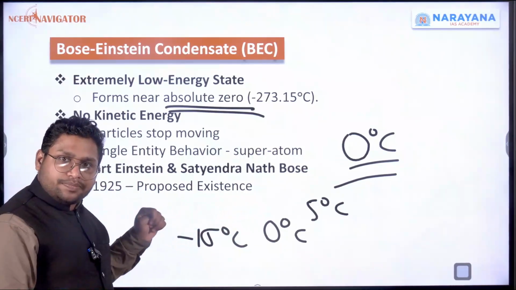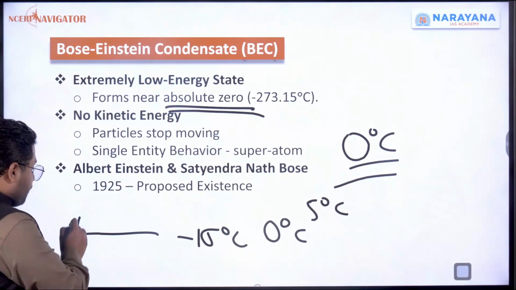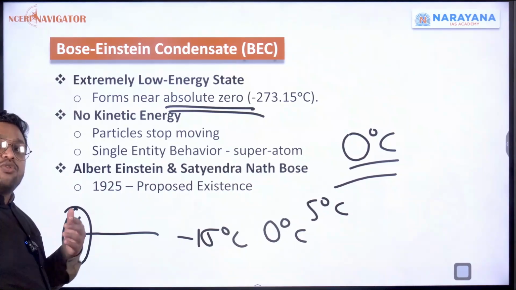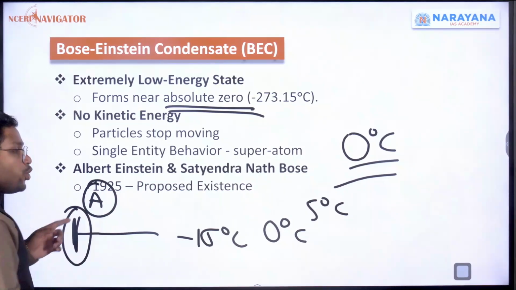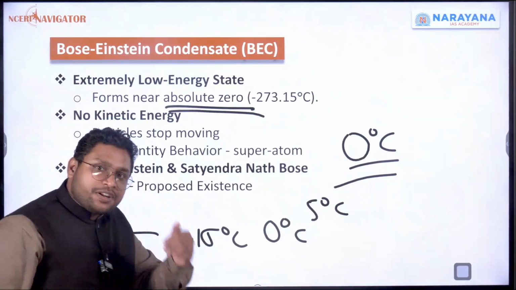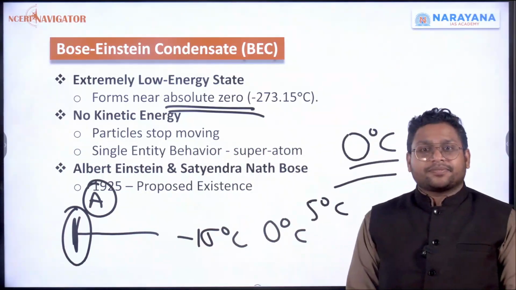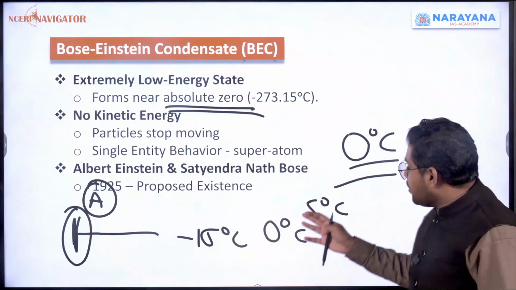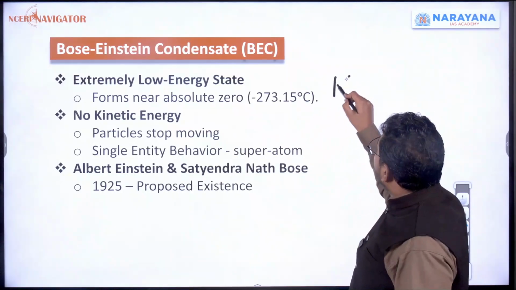This is possible, right? But after a point, there won't be any further reduction of temperature. We call this absolute zero. You can't freeze or reduce the temperature beyond this point. This point is called absolute zero, and rather than Celsius, we use Kelvin for this.